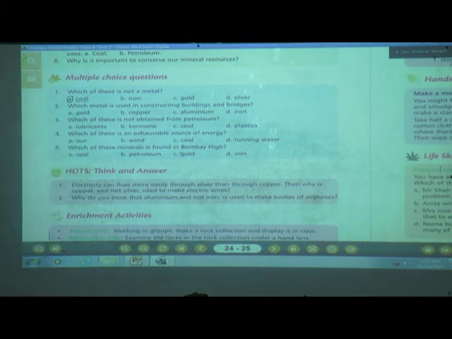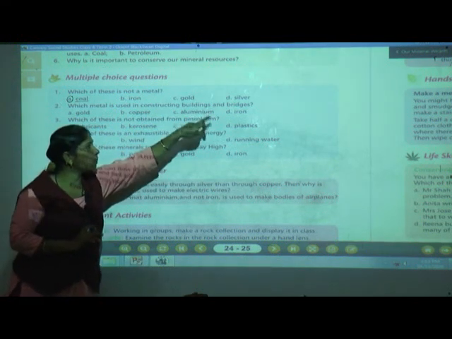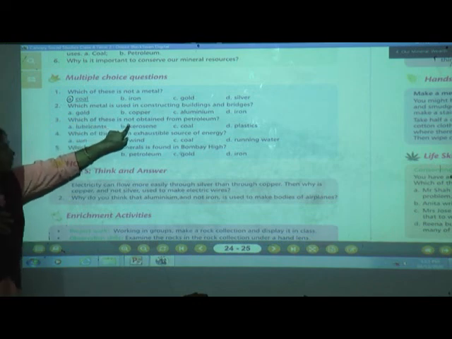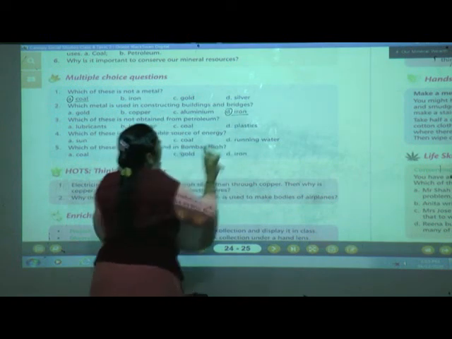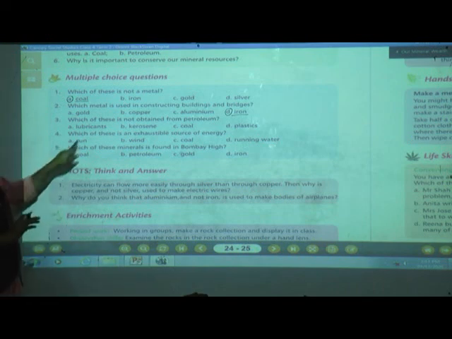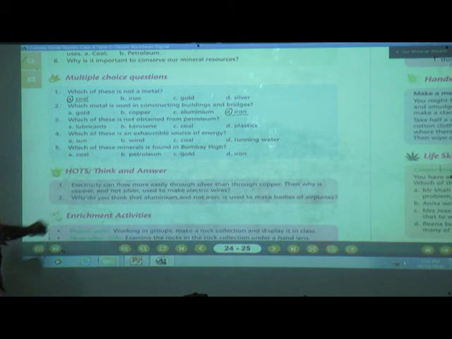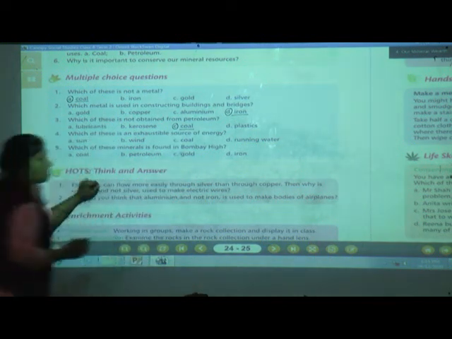Second one, which metal is used in constructing buildings and bridges? They have given 4 options: gold, copper, aluminium, ore. So for constructing buildings, can we use gold? No. Copper? No. Aluminium? No. So what do we use? Iron. Now third one, which of these is not obtained from petroleum? Lubricants we get from petroleum. Kerosene, yes. Coal, yes. Plastic, yes. Coal, can we get it? No. So underline coal.